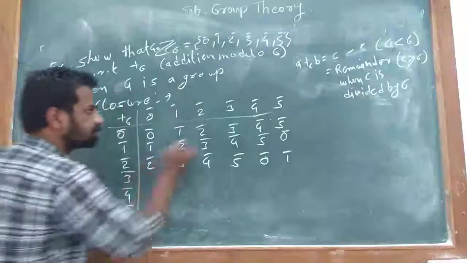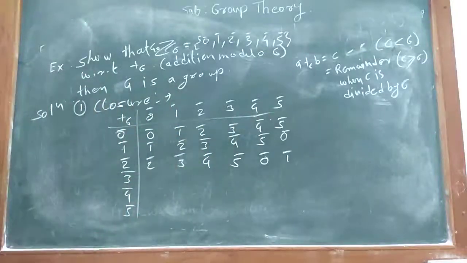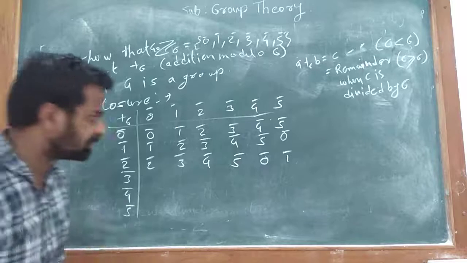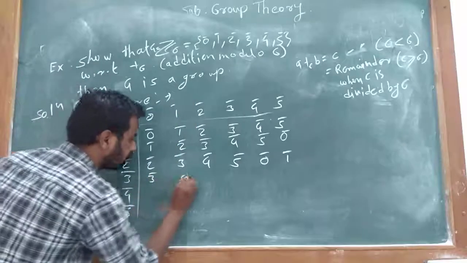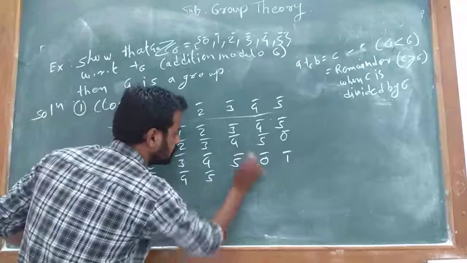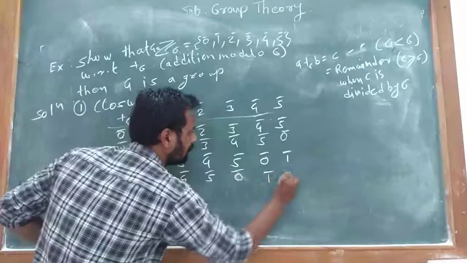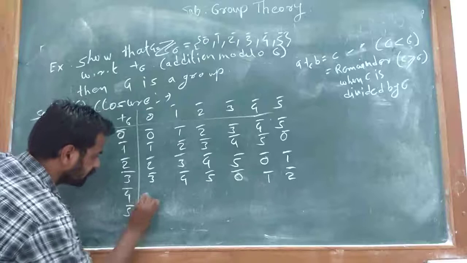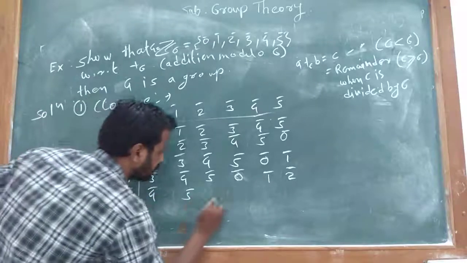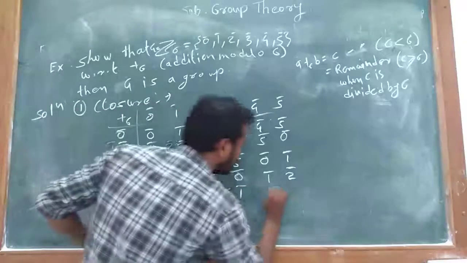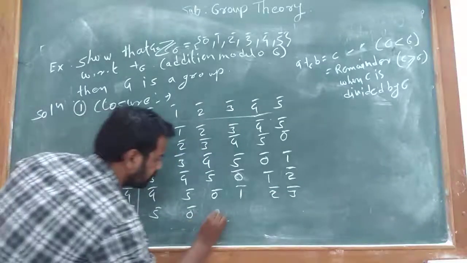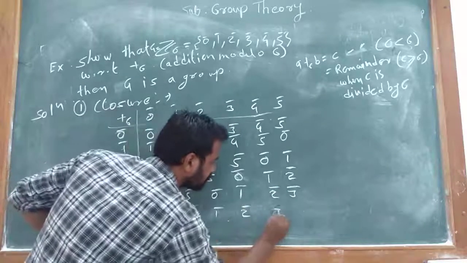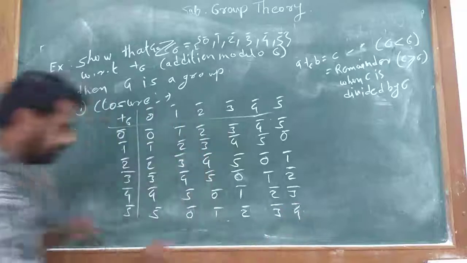Here 5 plus 2 is equal to 7, and when 7 is divided by 6, the remainder is 1. Now 3 bar, 4 bar, 5 bar, 0 bar, 1 bar, 2 bar. Next 4 bar, 5 bar, 0 bar, 1 bar, 2 bar, 3 bar. Then 5 bar, 0 bar, 1 bar, 2 bar, 3 bar and 4 bar.